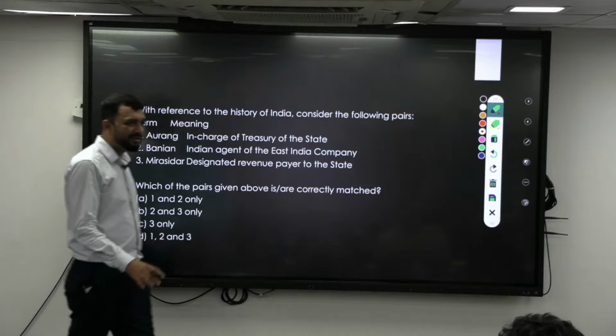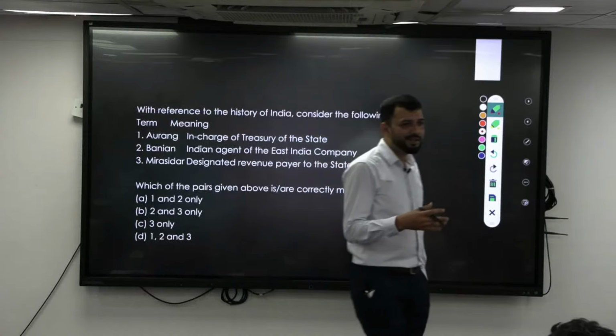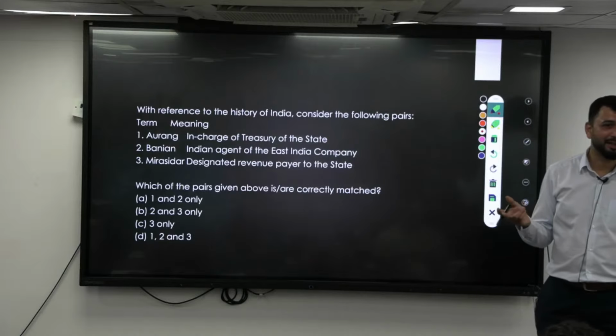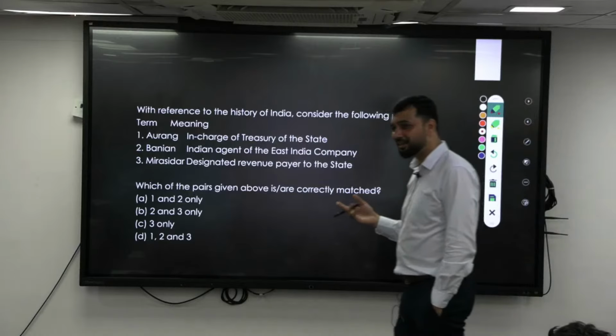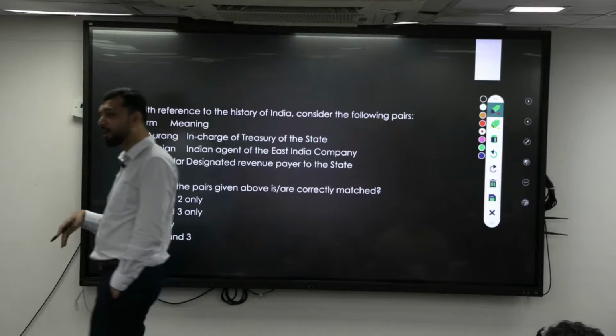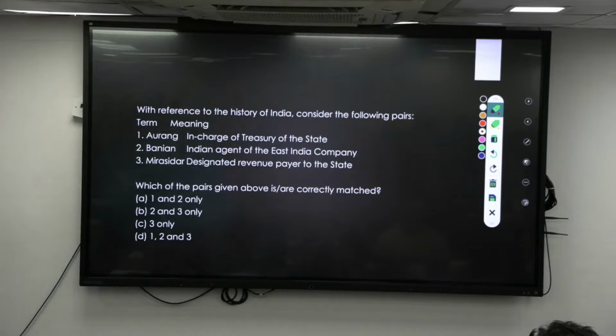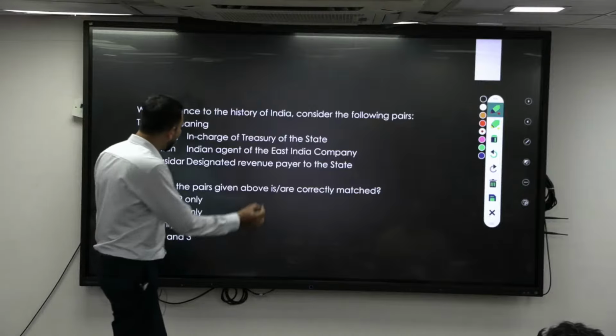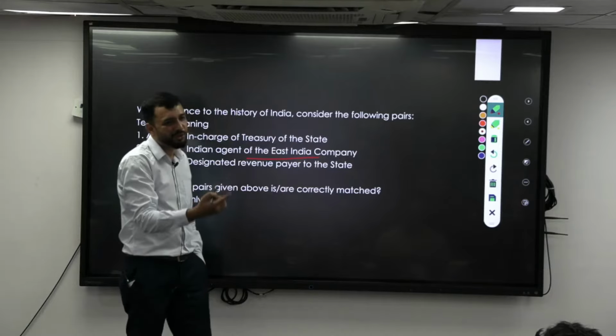Who are Baniyans? Gandhiji will sometimes be called a Baniya, right? So that word is being used, not in a negative sense. Basically, they belong to a trader community. So Baniyas are basically a trader community, and the agent of the East India Company is more of a trading one.